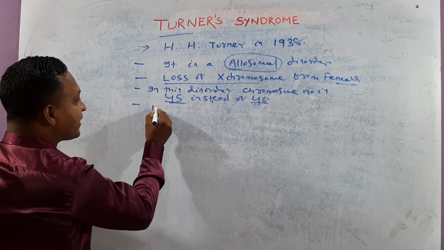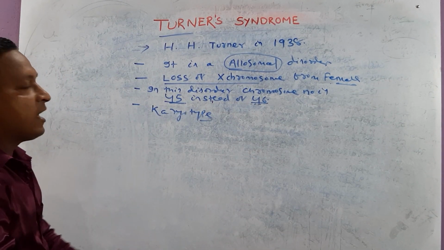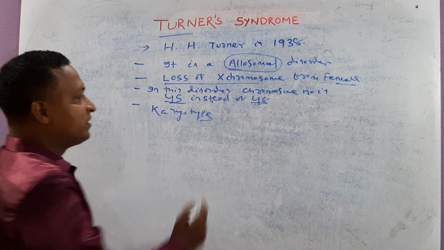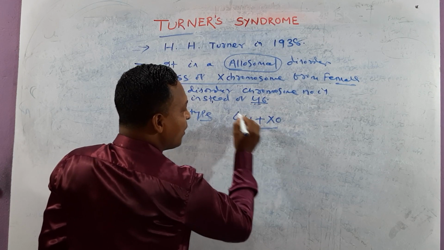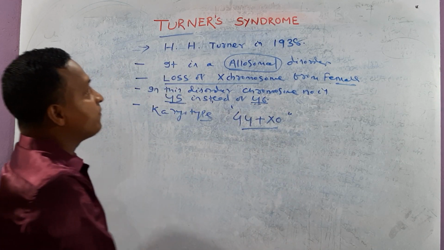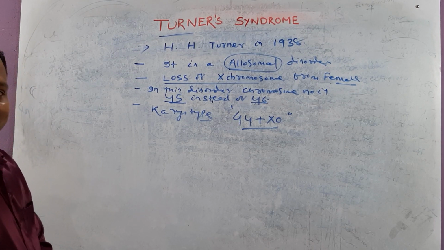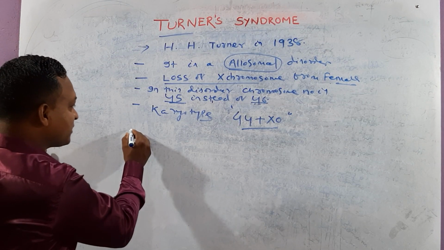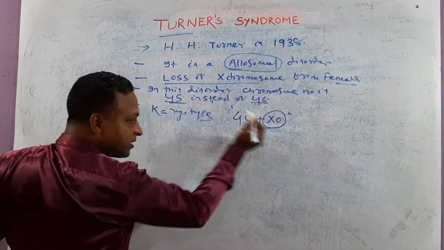If we talk about the karyotype, meaning the arrangement of autosomes and allosomes, it is 44 plus X0. It is the karyotype of which syndrome? This person is going with Turner syndrome. And try to guess the next point. Here only one sex chromosome is found instead of two.